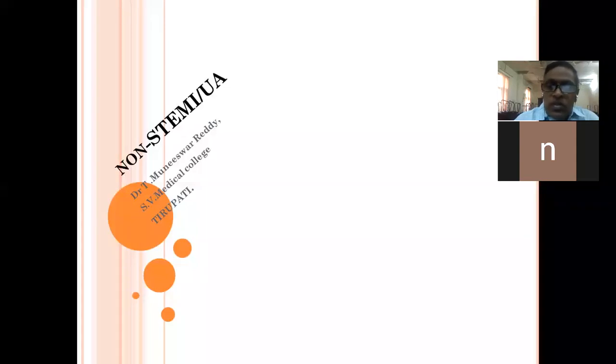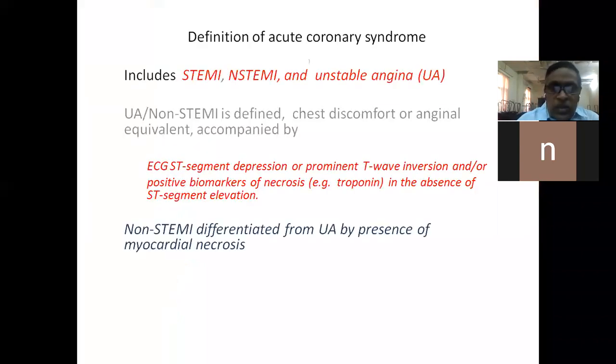So acute coronary syndrome is a broad spectrum of disease, starting from ST elevation myocardial infarction to non-ST elevation myocardial infarction and unstable angina. What is this acute coronary syndrome? Just a recollection of what I told you last time. As I already told you, this includes ST elevation myocardial infarction, non-ST elevation myocardial infarction, and unstable angina.